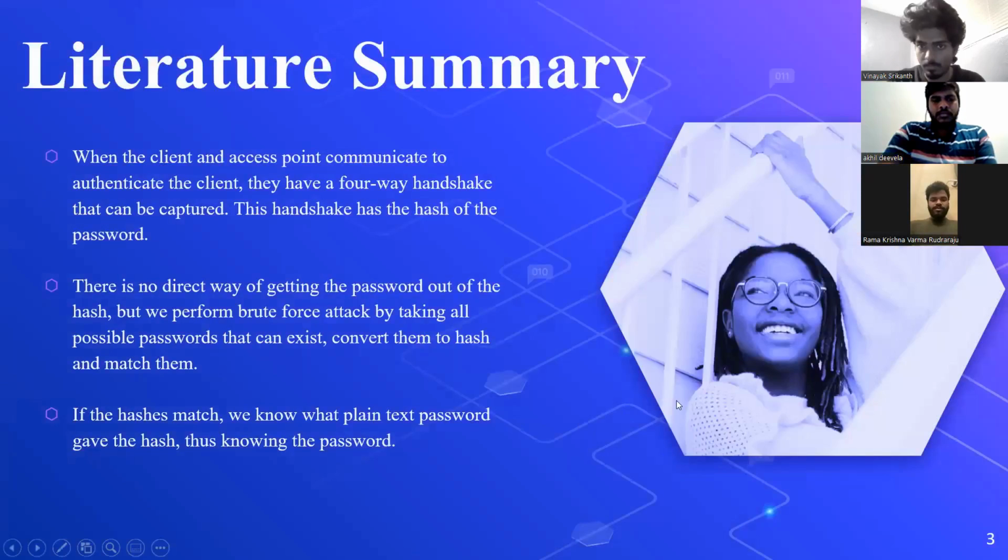And the summary was: when the client and access point communicate to authenticate the client, they have a four-way handshake that can be captured. The handshake has the hash of the password. There is no direct way of getting a password out of the hash.